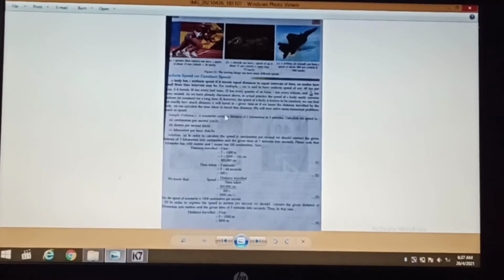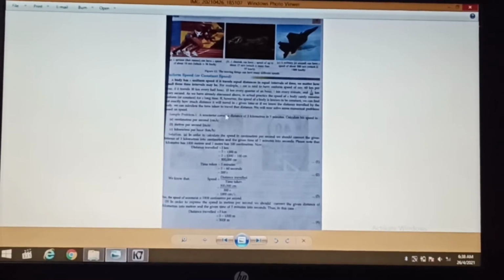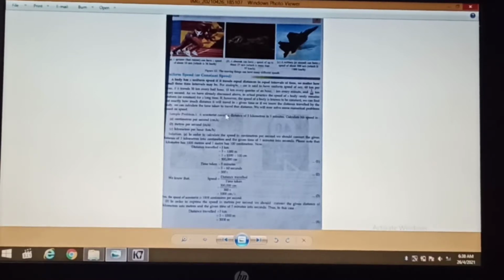Hello, dear students. In class 9, subject physics, your first chapter is going on, and that is motion. Dear students, we have discussed some of the topics in this chapter: motion, distance traveled, what is displacement, what is speed, average speed, what is uniform motion and non-uniform motion, and then we have talked about the uniform speed or constant speed. So we were doing some of the questions regarding speed.